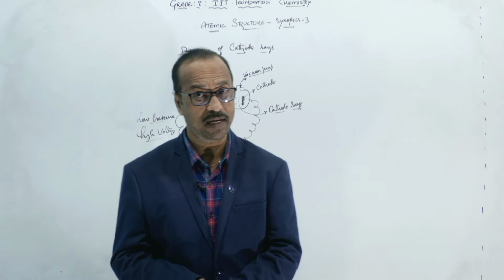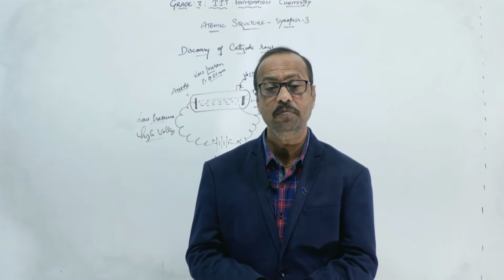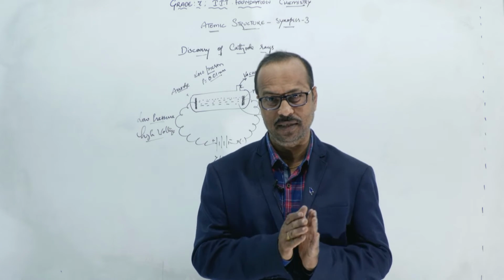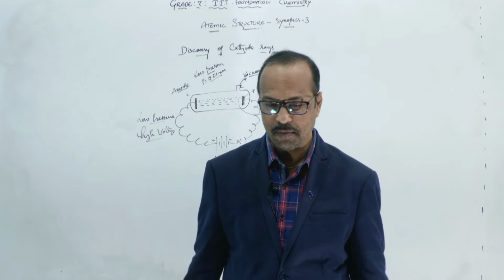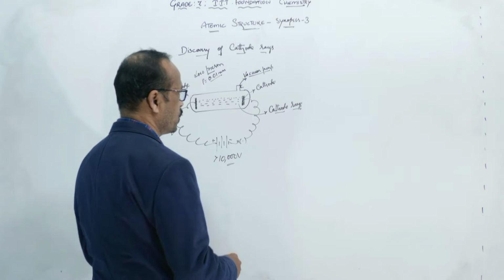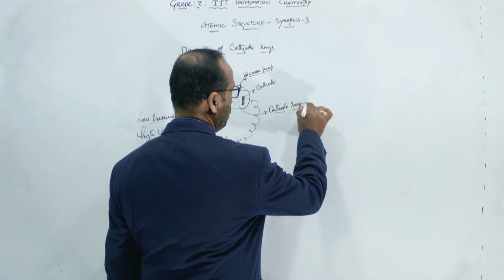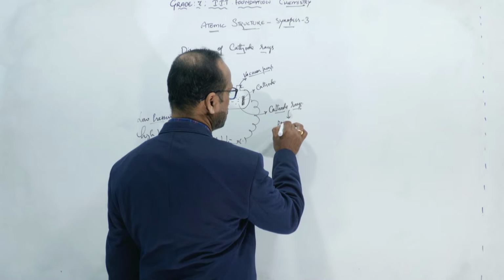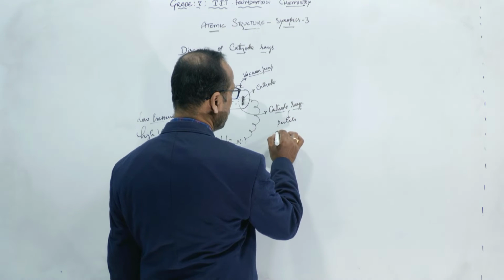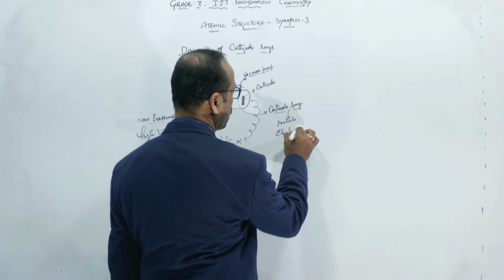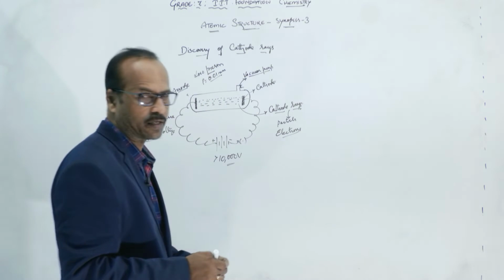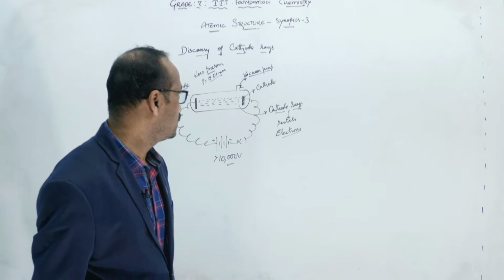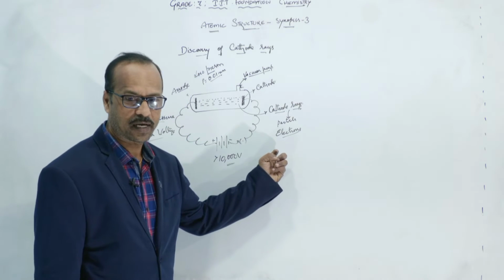These particles were later named electrons. So by this experiment, J.J. Thomson discovered the electrons. Any doubt?